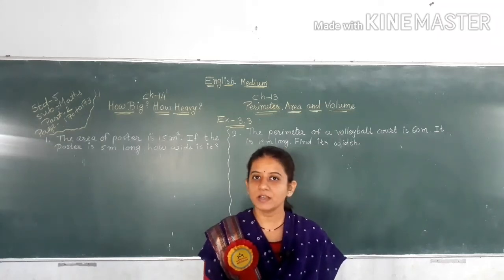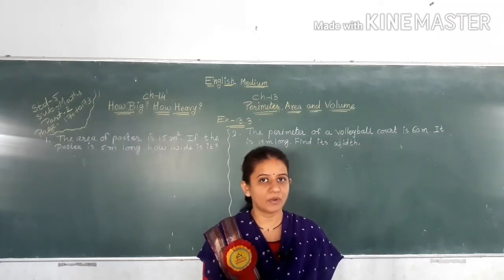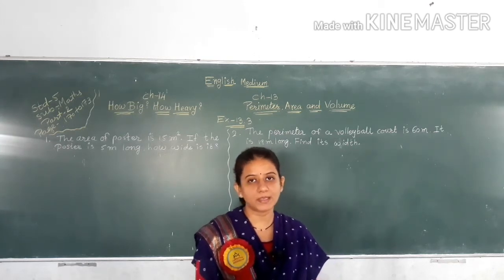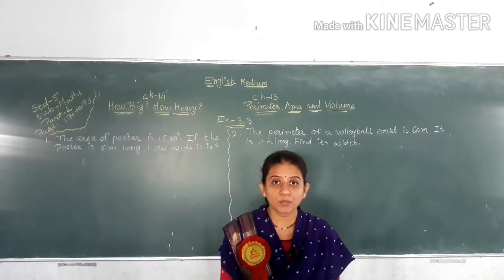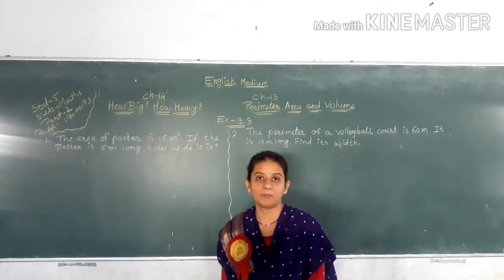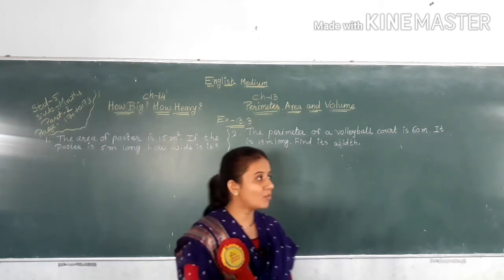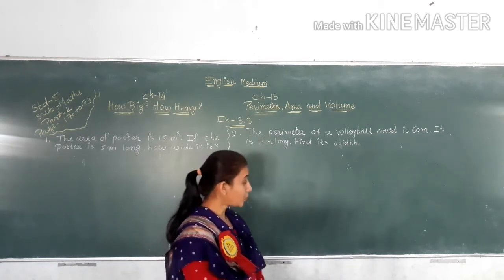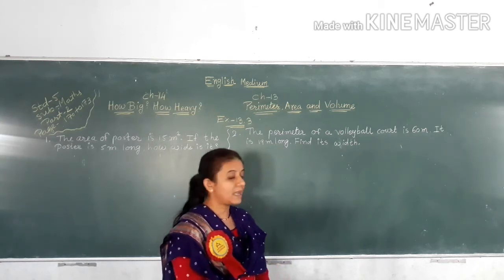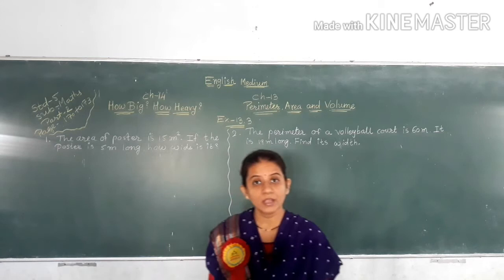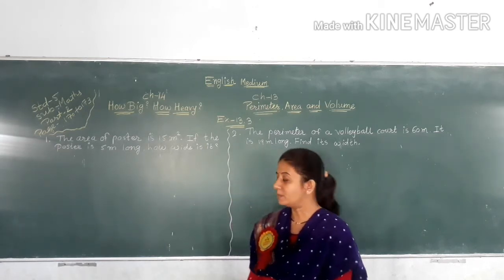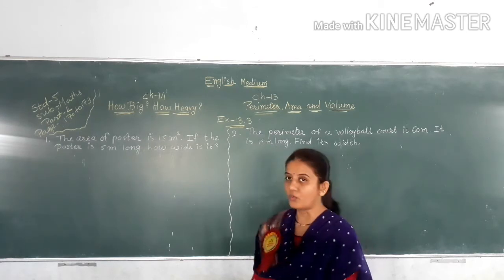Children, let's learn the main course book and reference course book in 5th standard English medium subject maths. In the main course book, chapter number 14, How Big and How Heavy, and in the reference course book, chapter number 13, Perimeter, Area and Volume. Today we are going to learn about volume.